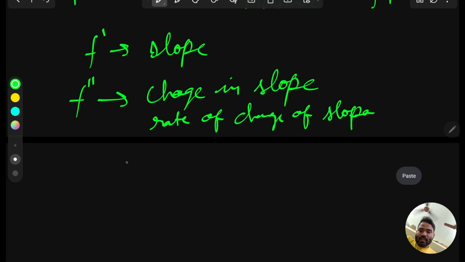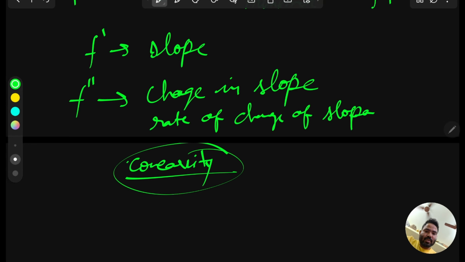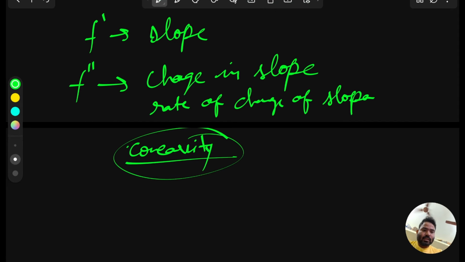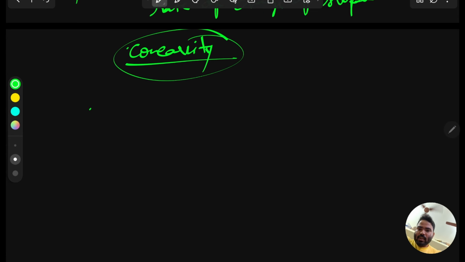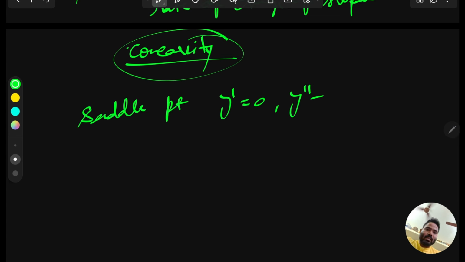Also you can say this is concavity, where the function changes its slope; it's called concavity. And if we talk about the saddle point, what is the saddle point definition? F dash, meaning y dash, equal to 0, or you can say the derivative of the function is 0, and the double derivative is also 0, that means saddle point. Double derivative 0 means neither concave up nor down, meaning it does not change sign, that means saddle point.